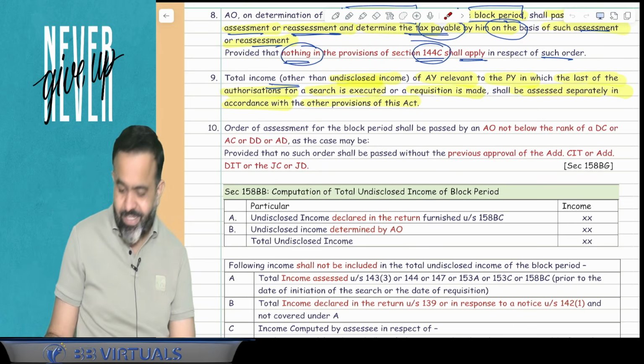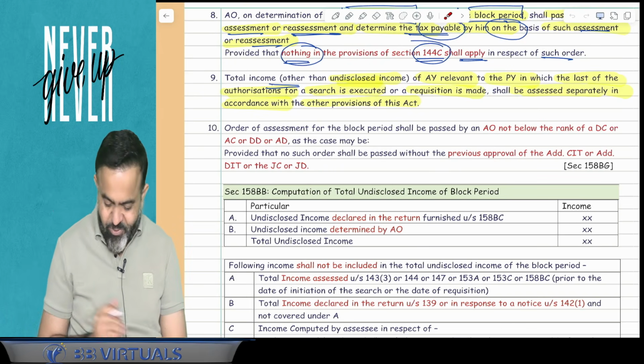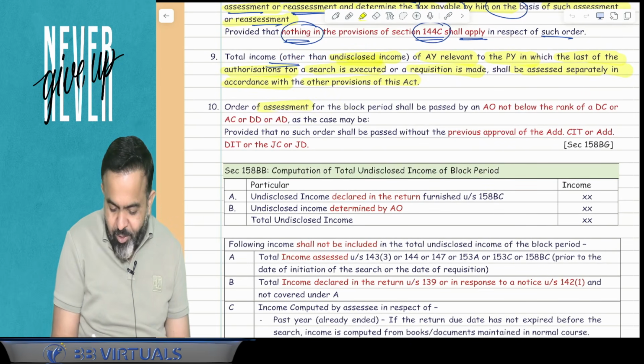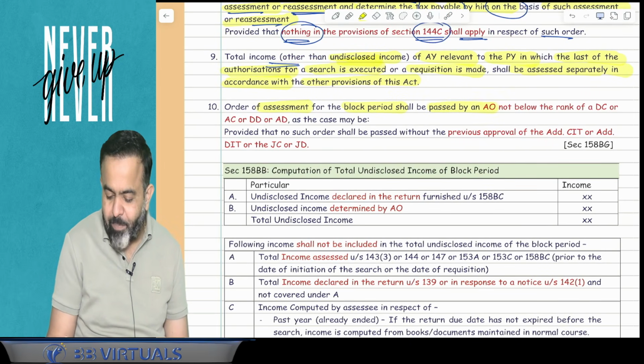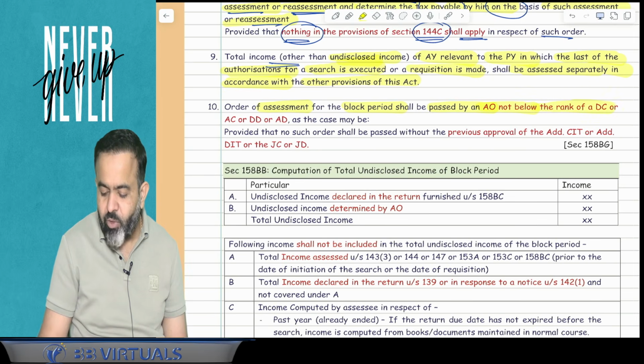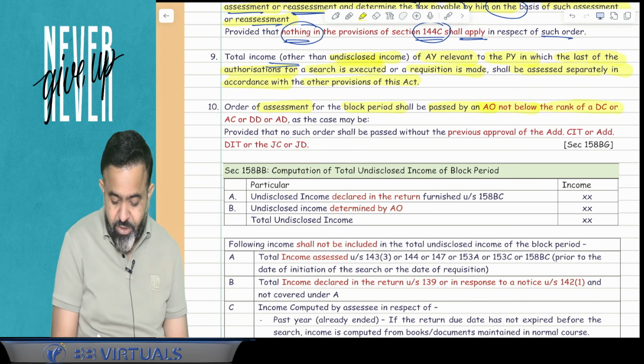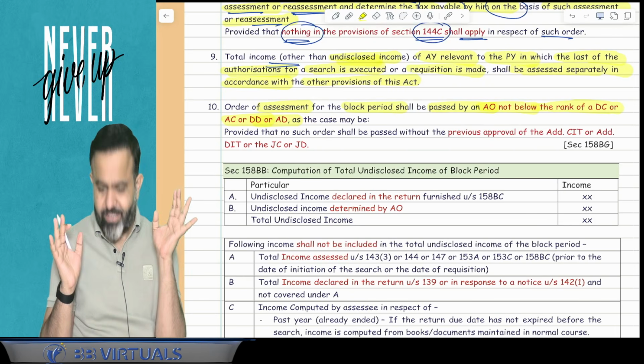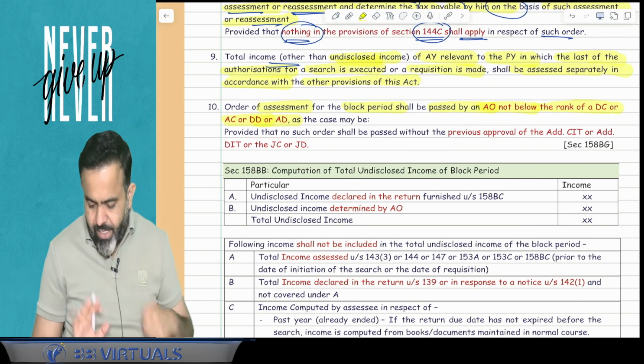Now guys, who will complete the assessment? In raid cases, there is a serious level of assessment. So here who will complete the assessment? Try to understand. The order of assessment for the block period shall be passed by the AO not below the rank of the deputy commissioner, assistant commissioner, deputy director or, sorry, assistant director. Again, I am repeating.